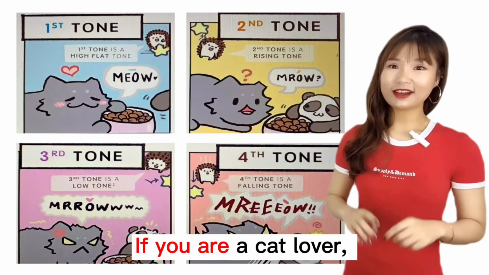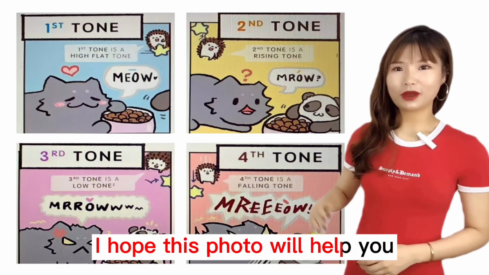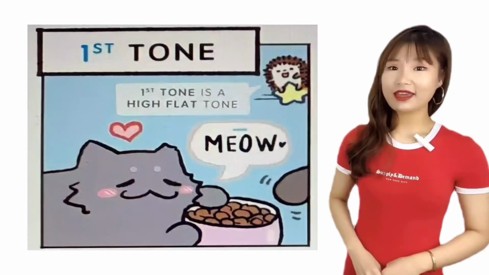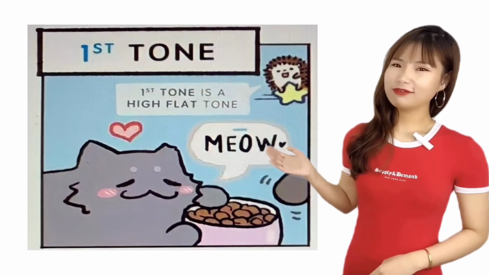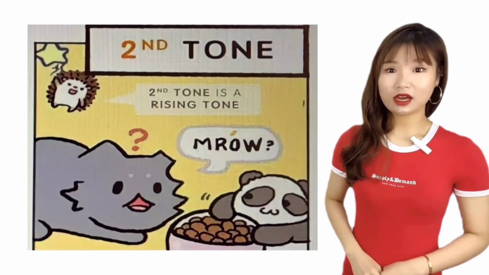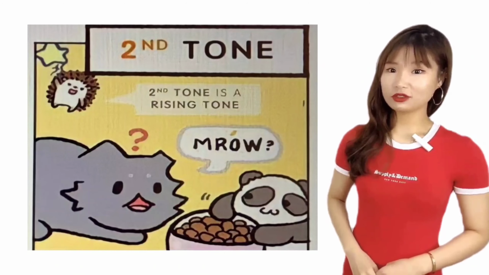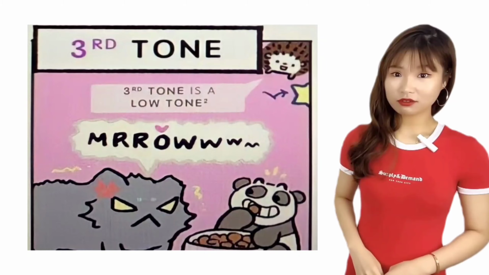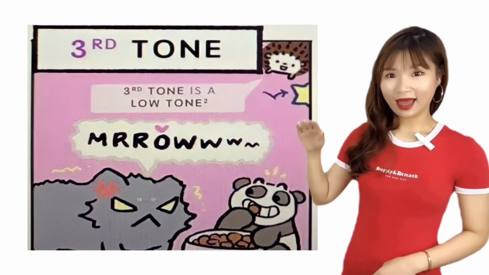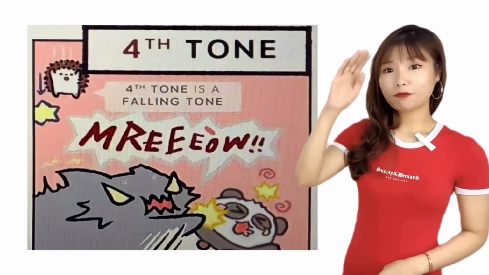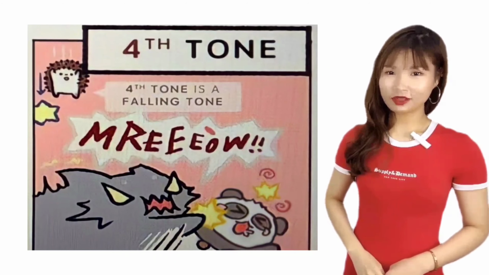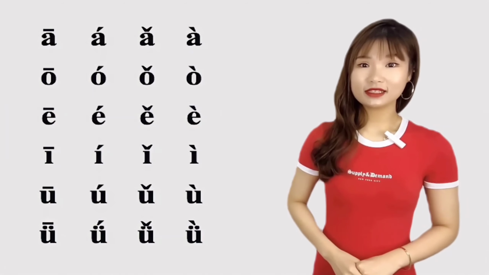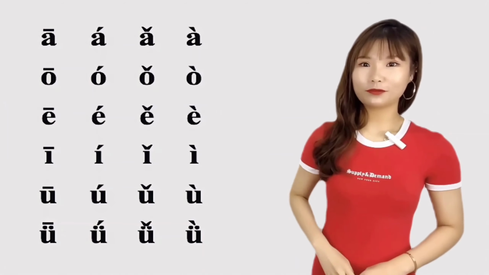If you are a cat lover, I hope this photo will help you to remember the 4 tones easily. The first tone is a higher flat tone. Meow. The second tone is a rising tone or question tone. Meow. The third tone is a lower tone. Meow. And the fourth tone is a falling tone or angry tone. Meow.